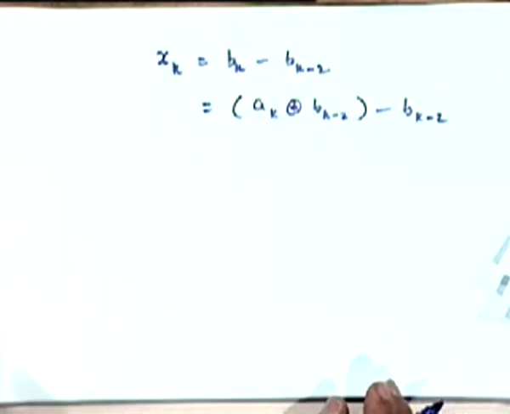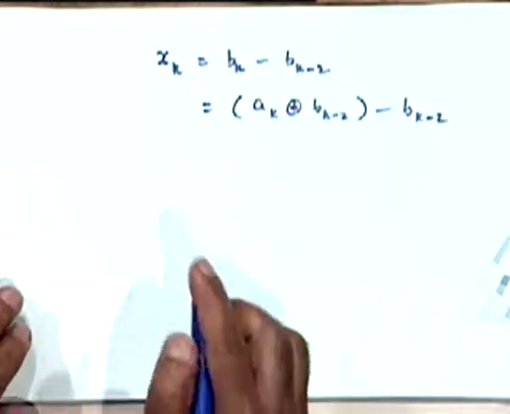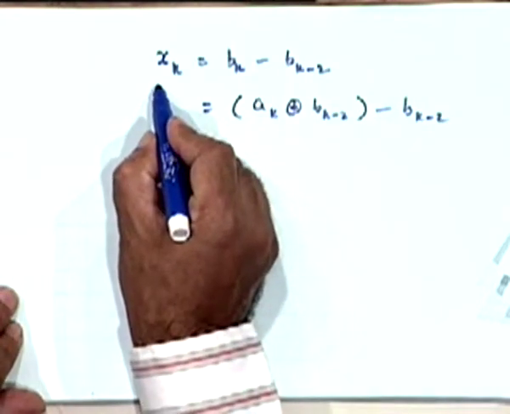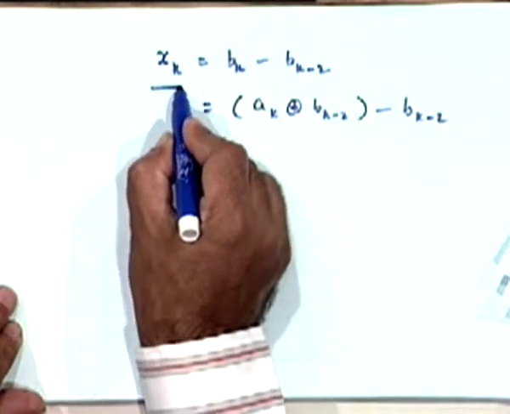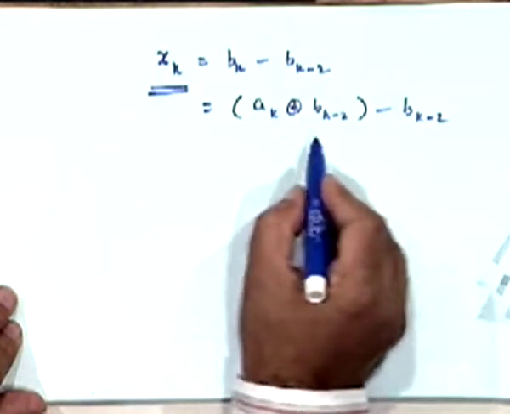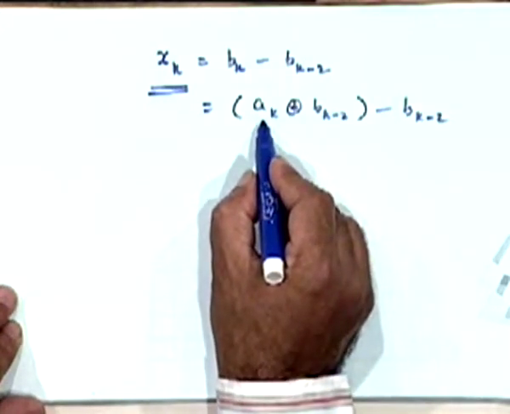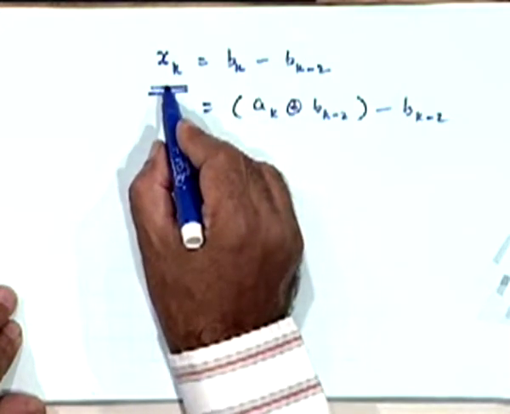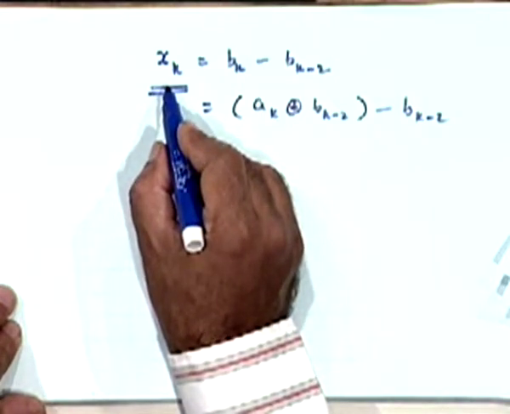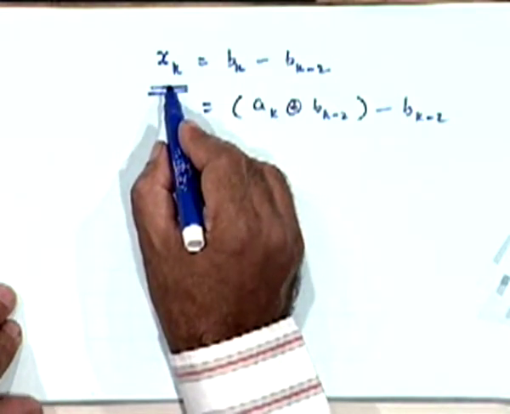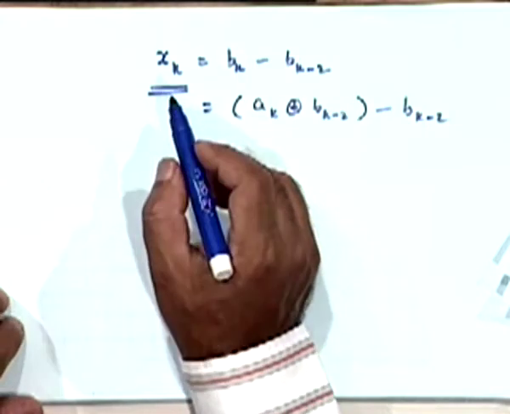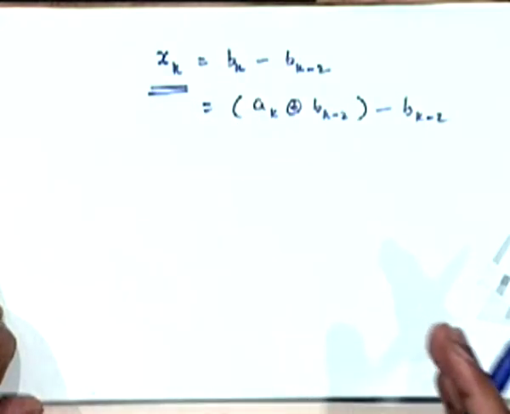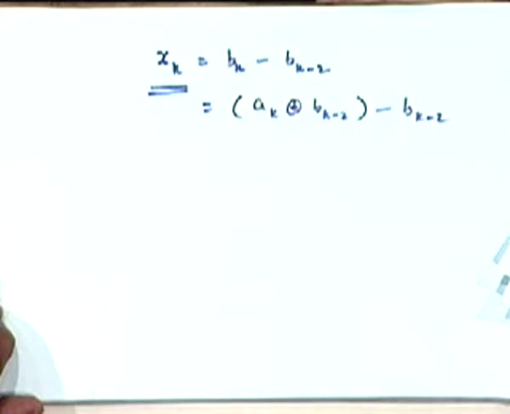I'm just repeating it. Now what we would like to appreciate is whether or not we can decode the value of A_k from an observation of X_k, which is what we will be able to observe without intersymbol interference, right? The X_k are the ones which we will be obtaining by sampling the received waveform at each of the sampling instants.